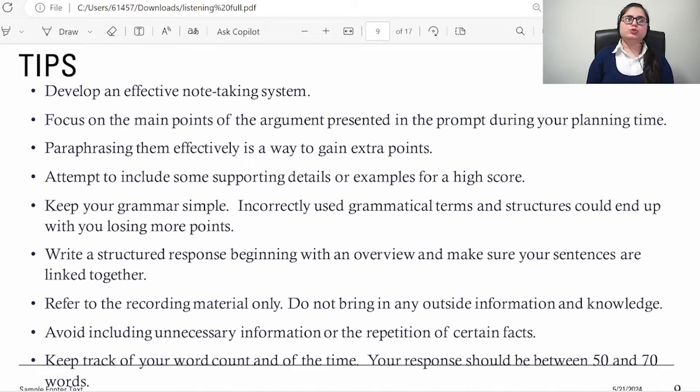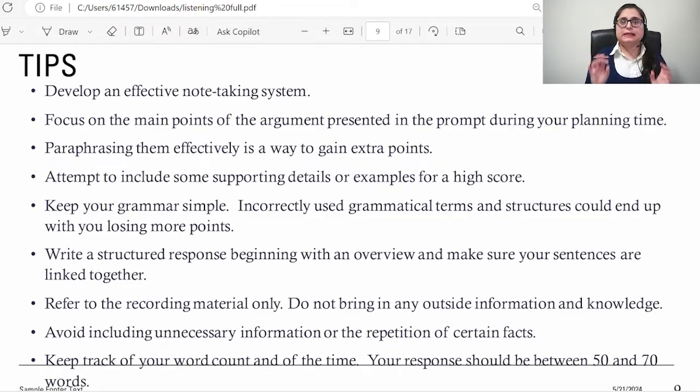First tip is to develop an effective note-taking system. Do not just write the words on the page at different sides. Make a good table with the help of horizontal and vertical lines. Write your phrases in boxes so that you get a clear structure and you are able to understand your handwriting. Do not write very fast because afterwards you won't be able to understand your handwriting.